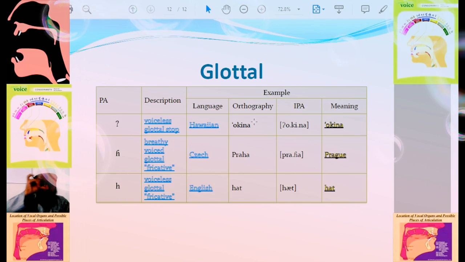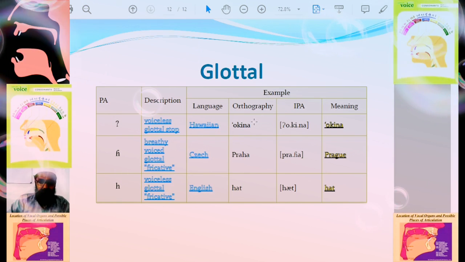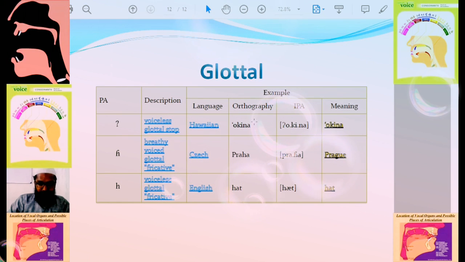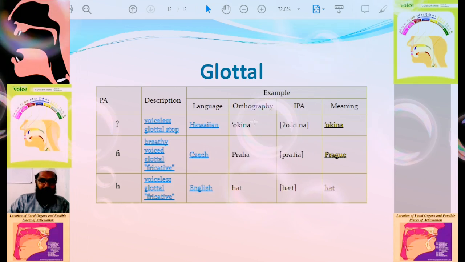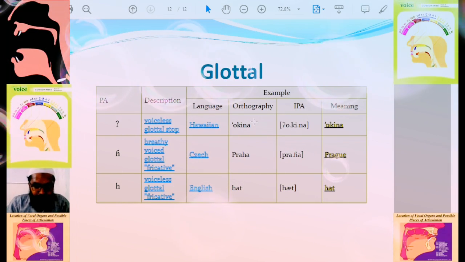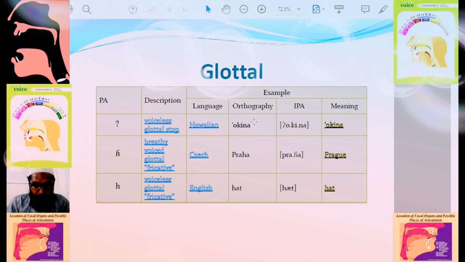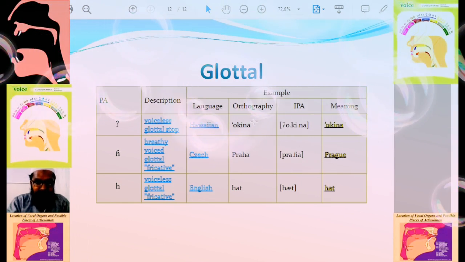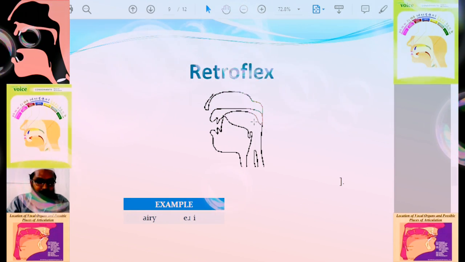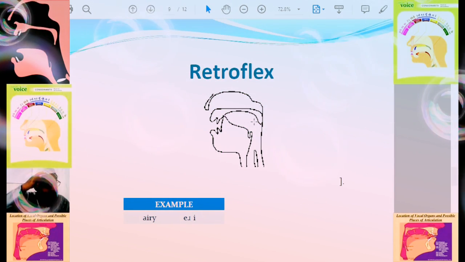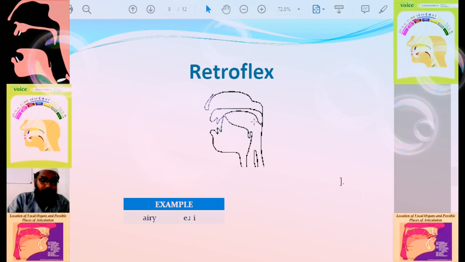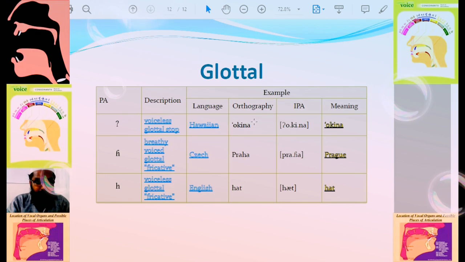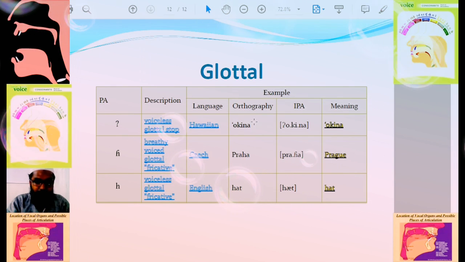This sound is produced by the action of the larynx or the obstruction of the glottis. For example, okina. These are the examples. So I think you might have understood places of articulation in consonant sounds. With these few slides and points, I would like to conclude my video.